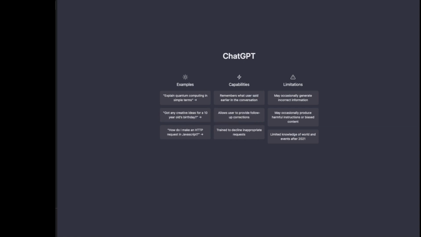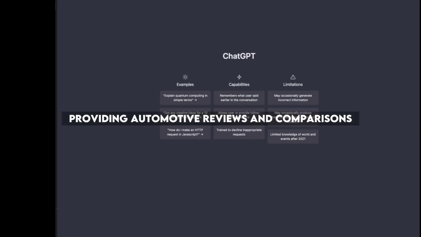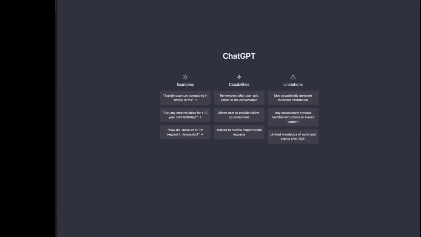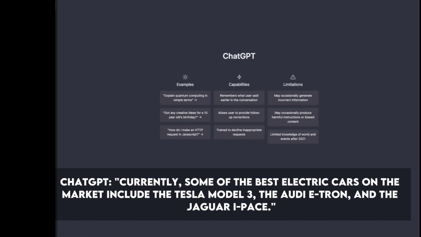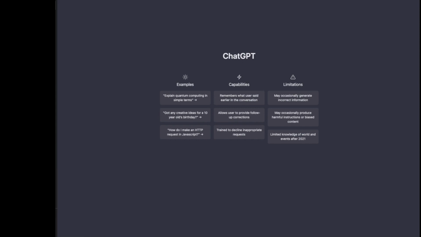Number 25. Providing automotive reviews and comparisons. Example request: what is the best electric car to buy currently? ChatGPT: currently, some of the best electric cars on the market include the Tesla Model 3, the Audi e-tron, and the Jaguar I-Pace.